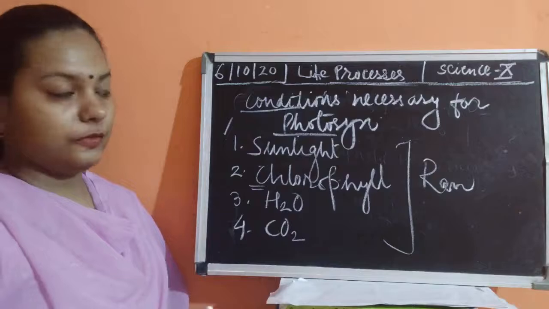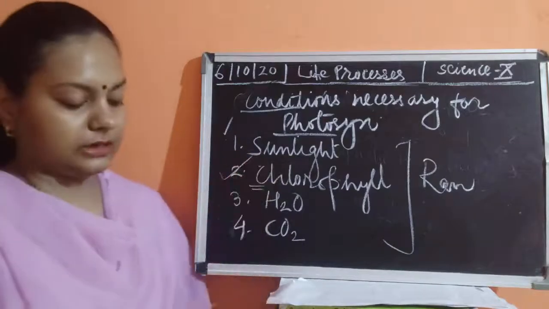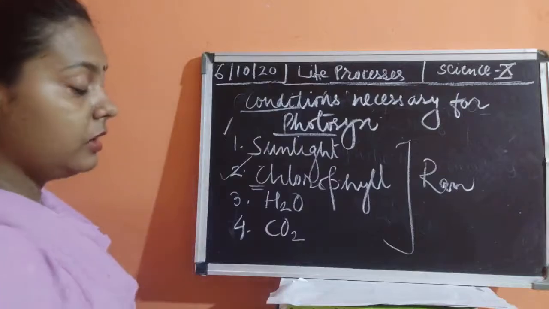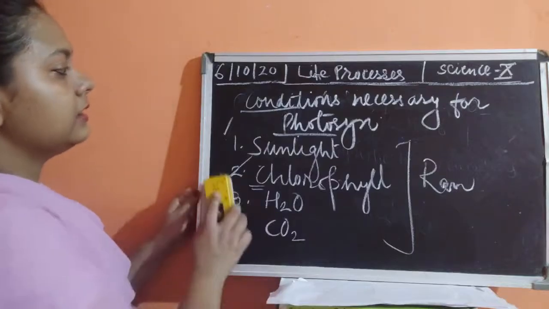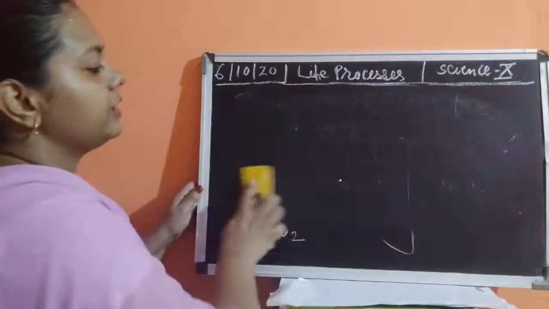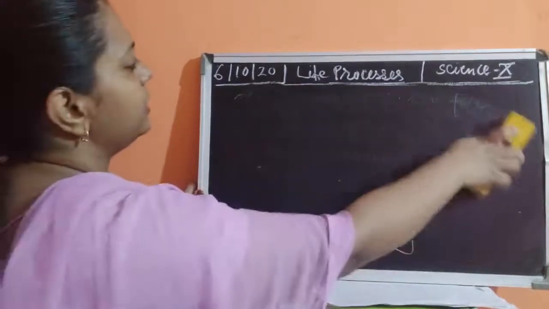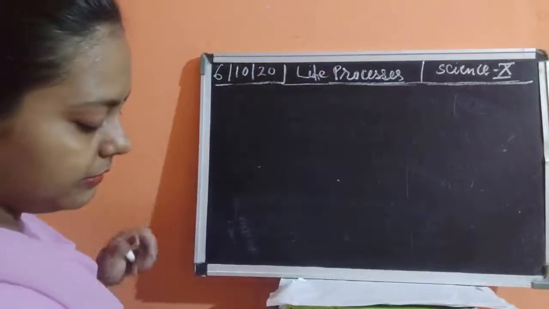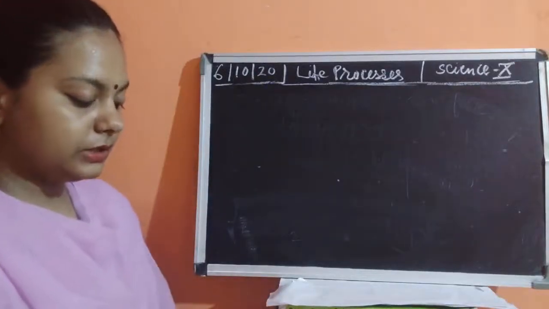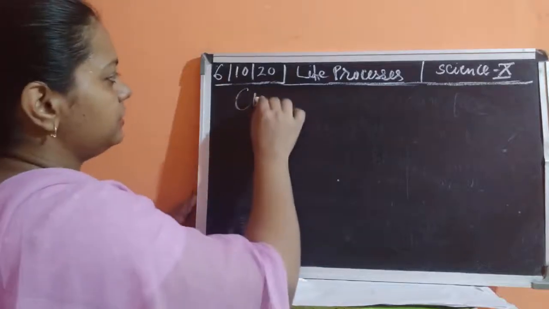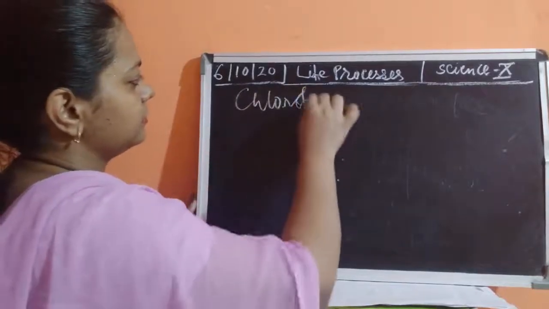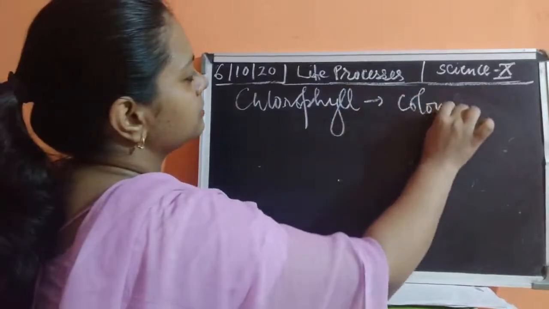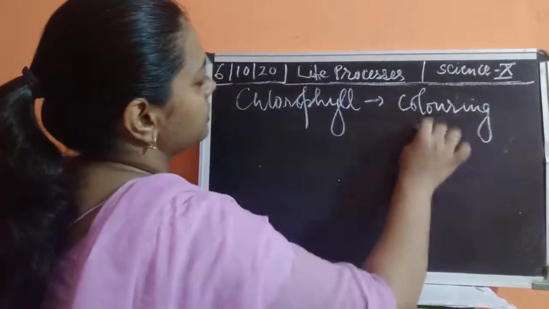So what is chlorophyll? Chlorophyll is the green pigment. What is a pigment now? Pigment means a chemical which gives color to anything. So pigment means any coloring agent, any coloring matter, any coloring substance. So chlorophyll is a coloring pigment.